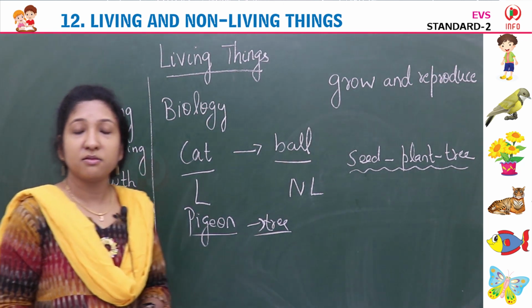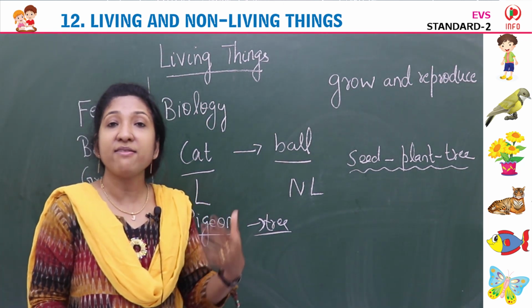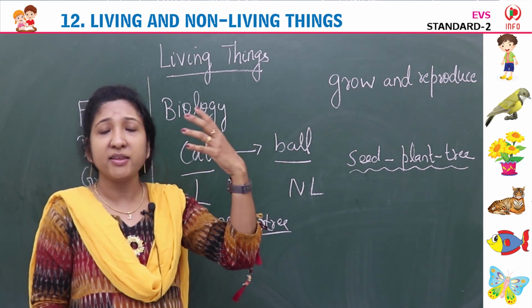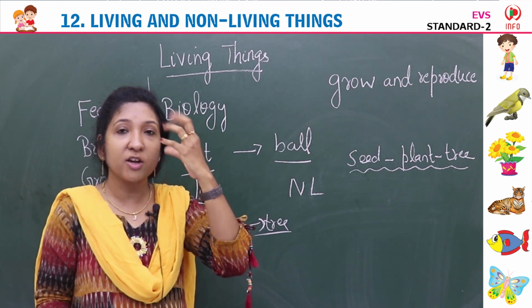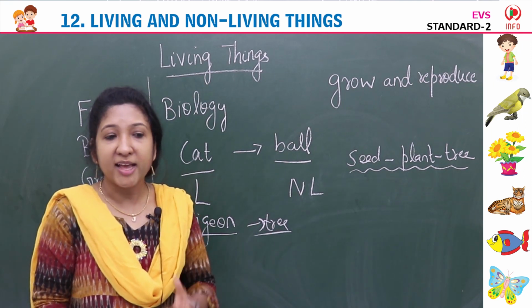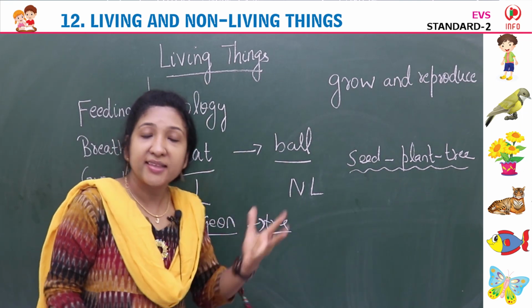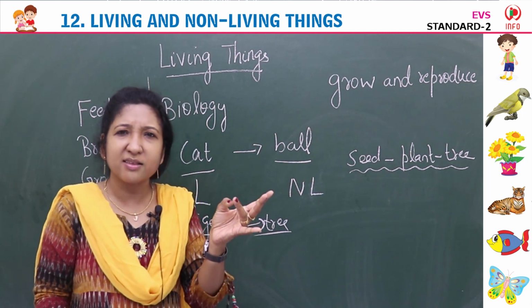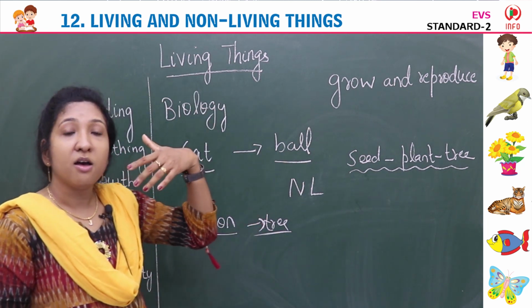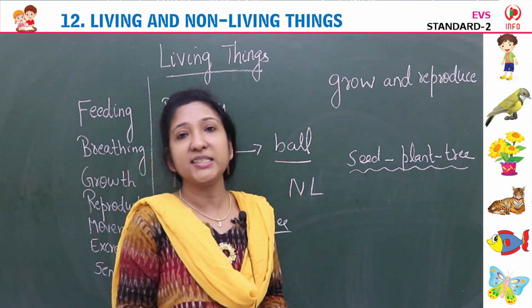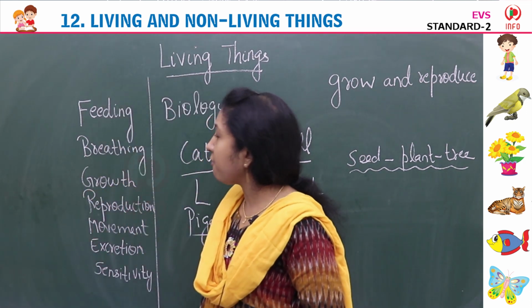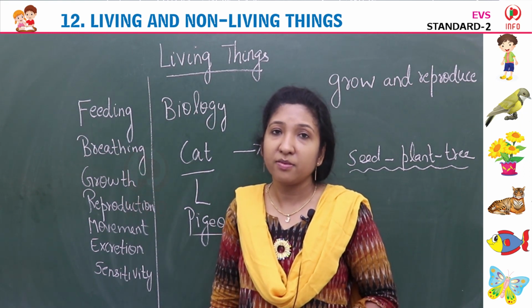We respond. Living things have sensitivity. If more light is there, automatically we close our eyes if light falls on them. So that is sensitivity. Touching hot objects and suddenly taking the hand away is sensitivity. When a thorn pricks us, we feel pain. When we go out in the sun, we feel hot. These are called sensitivity. So these are the 7 features of a living thing. Okay?